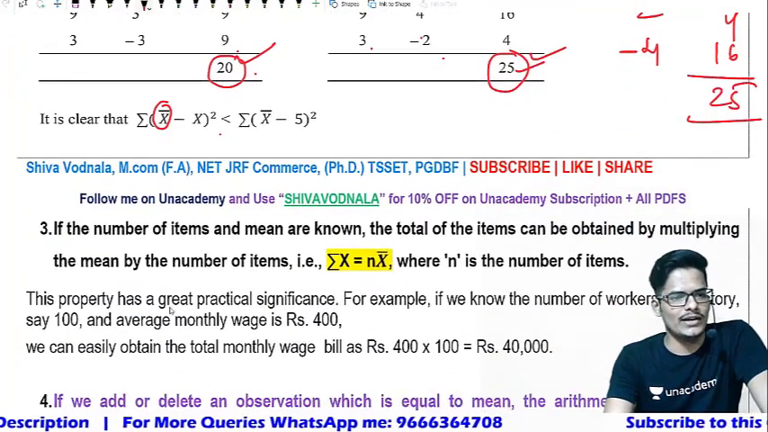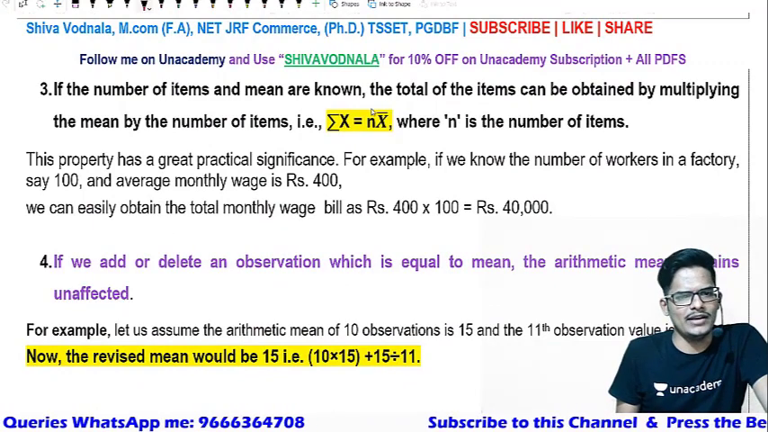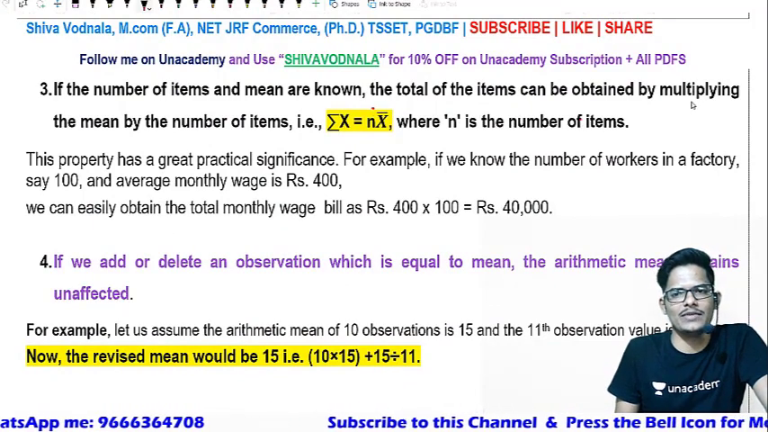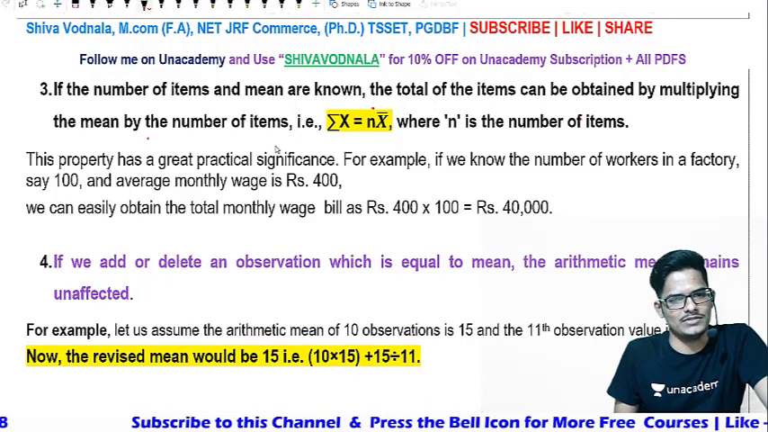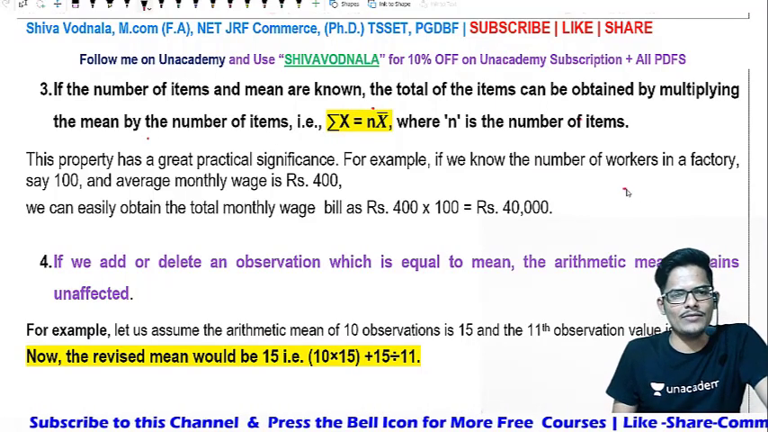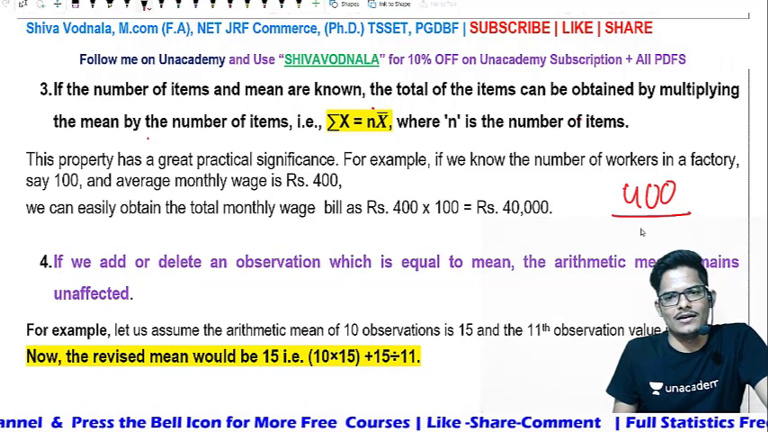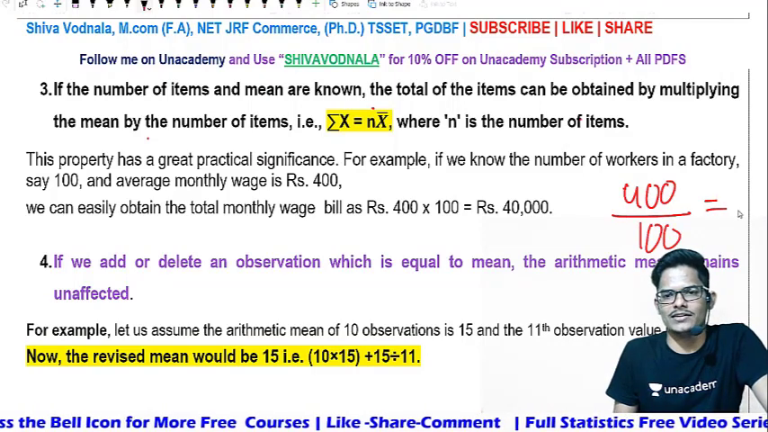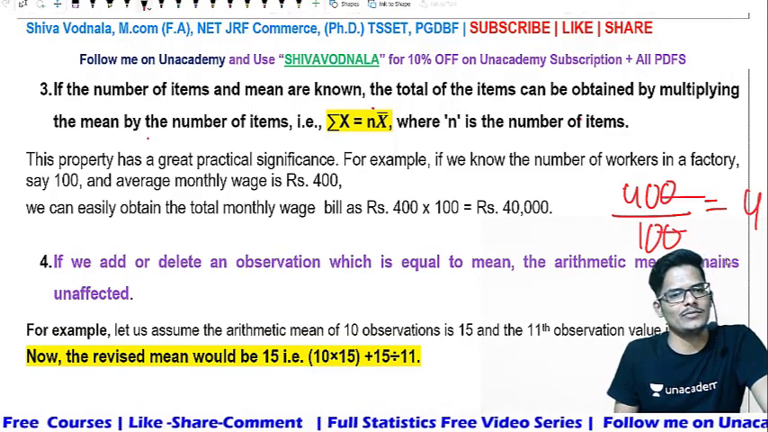Here x bar is nothing but the arithmetic mean that we calculated. Now let us go into the third property. The third property is that if the number of items and the mean are known, then the total of the items can be obtained by multiplying the mean by the number of items. Like we have 400 as the total monthly wages and the number of persons in the factory is 100. Then two zeros cancel, and 4 is the arithmetic mean.